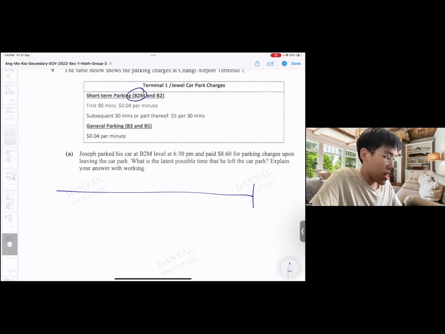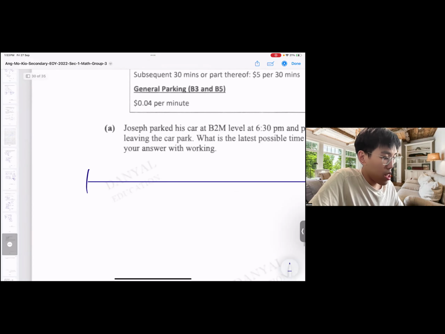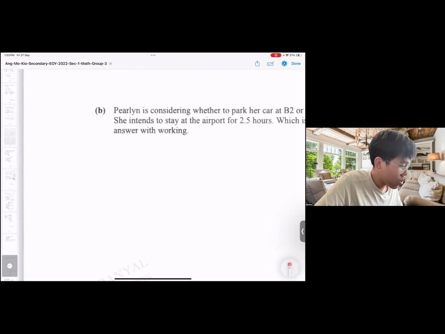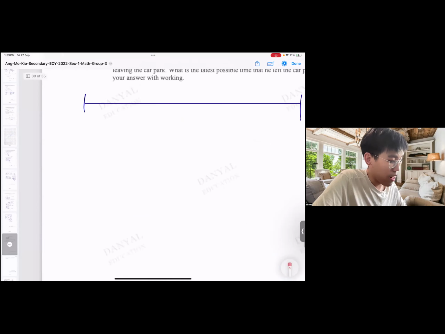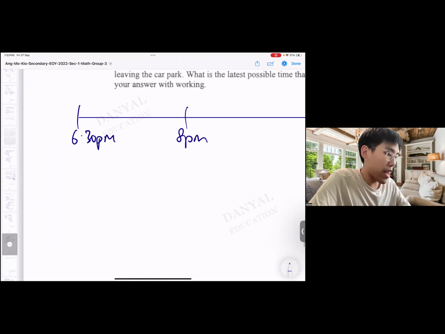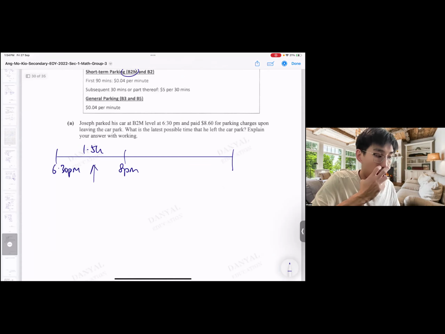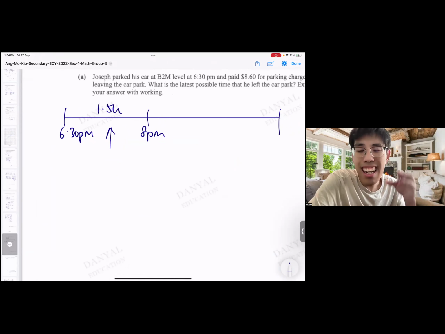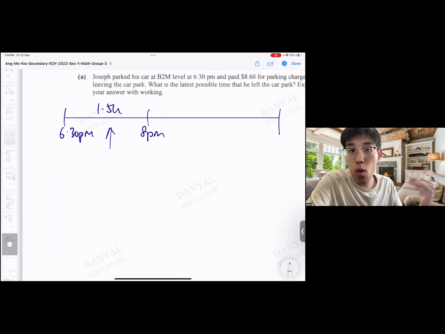So we draw a timeline. So we start off with 6:30. All right, 6:30. So at least we know for the first half an hour, it's fixed already. It's at a fixed cost. And this fixed cost is how much data that we write in. Then we go and find out these things first. You see, my timeline is not complete, but it's okay. I can use this to start me off with my calculations.